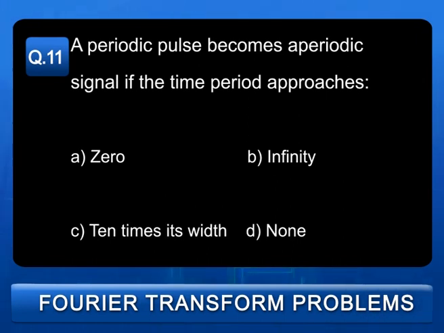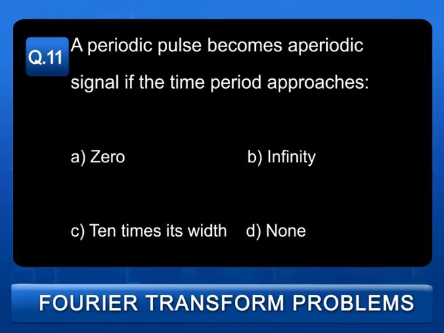The next question is: a periodic pulse becomes an aperiodic signal if the time period approaches: A. 0, B. infinity, C. 10 times its width, and D. none.